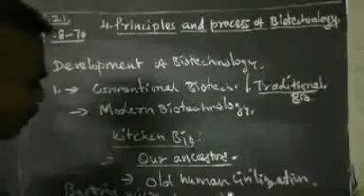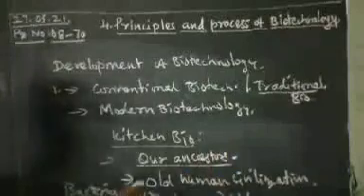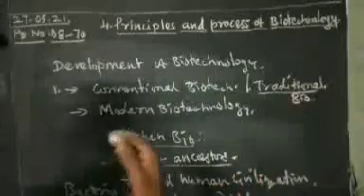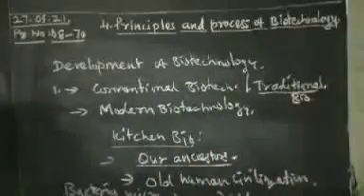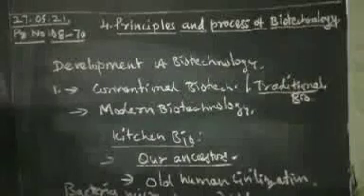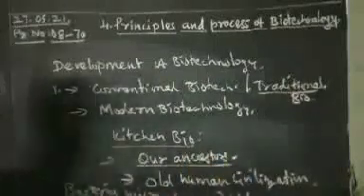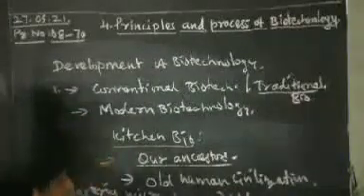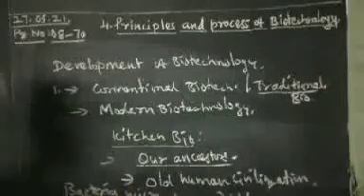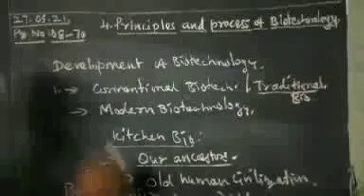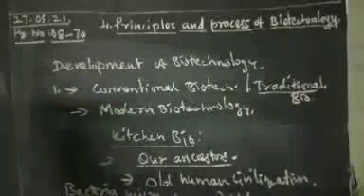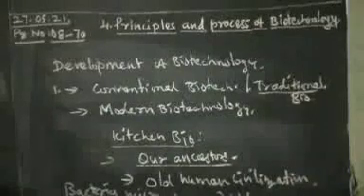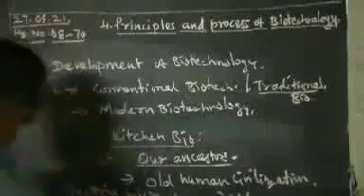Some food products are also produced with the help of bacteria and microorganisms: idli, dosa and naan. Apart from that, alcoholic beverages such as beer and wine are also produced by conventional methods with the help of bacteria and microorganisms. Okay, this is called conventional biotechnology. Next we pass on to modern biotechnology.